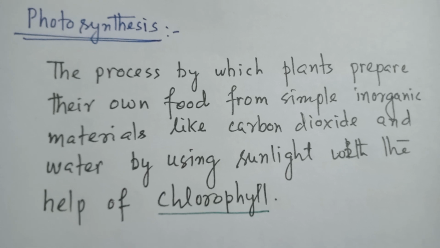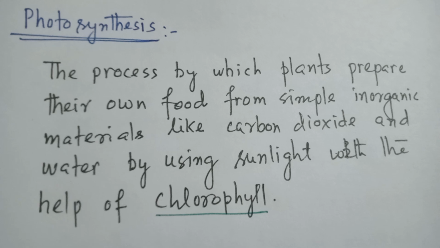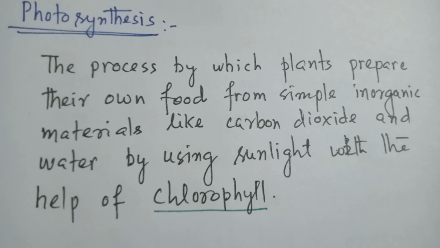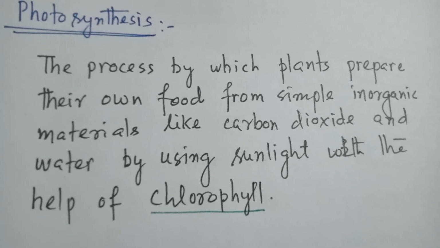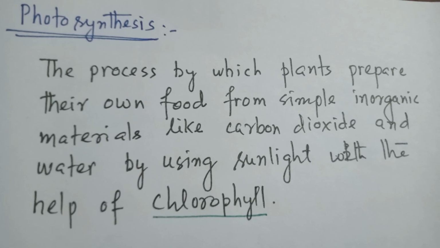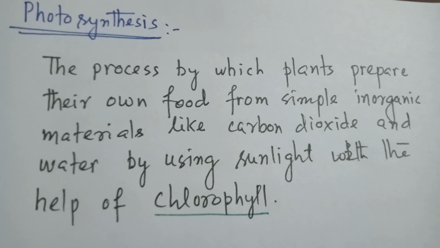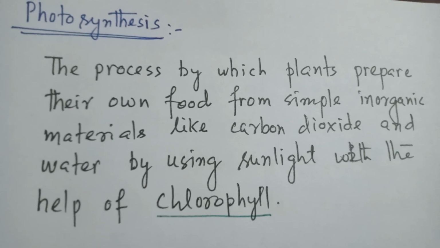Now come to photosynthesis. Photosynthesis is the process by which plants prepare their own food from simple inorganic materials like carbon dioxide and water by using sunlight with the help of chlorophyll.